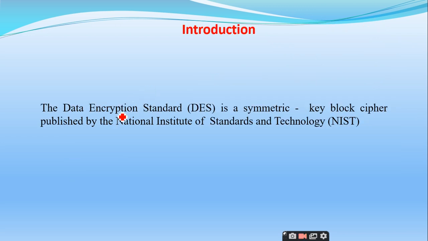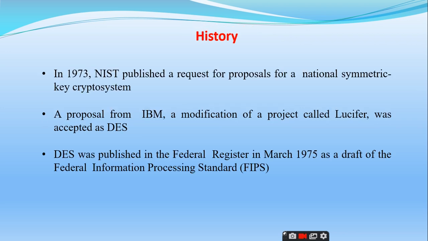As I told you, the Data Encryption Standard, DES, is a symmetric key block cipher published by the National Institute of Standards and Technology. In short, we will call it NIST, right? As per the history, in 1973 NIST published a request for proposals for a national symmetric key cryptosystem. They gave an advertisement saying that they were accepting proposals for any symmetric key cryptosystem, right?